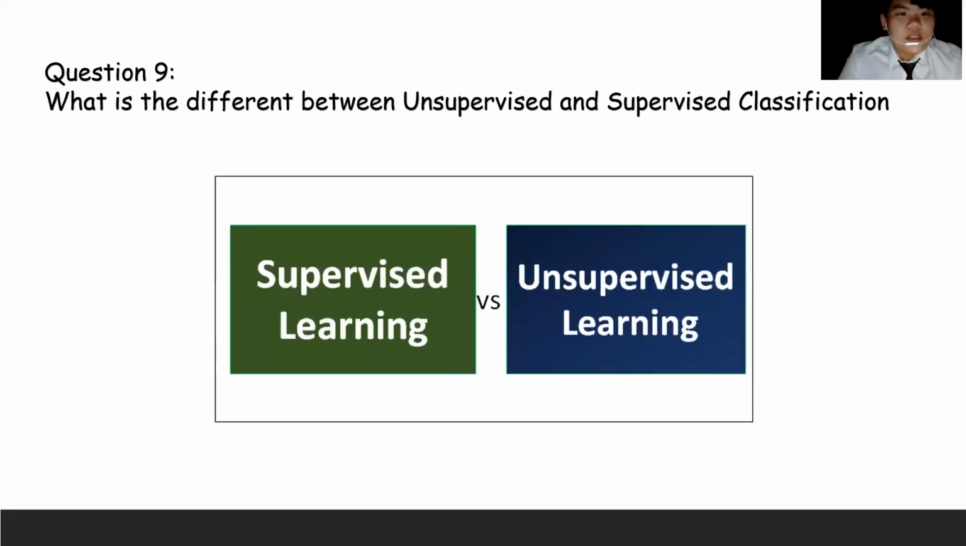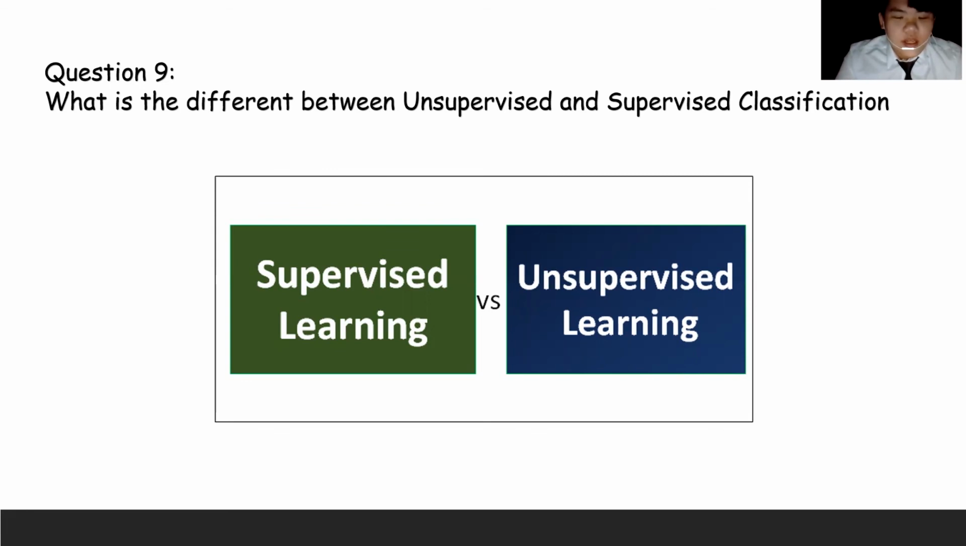Question 9 is what is the difference between unsupervised and supervised classification? First, supervised learning algorithms are trained using labeled data, and unsupervised learning algorithms are trained using unlabeled data. A supervised learning model takes direct feedback to check whether it predicted the correct output or not, and the unsupervised learning model does not take any feedback.